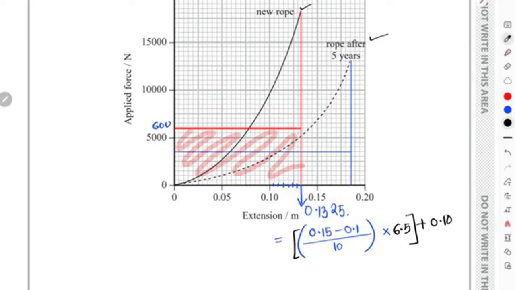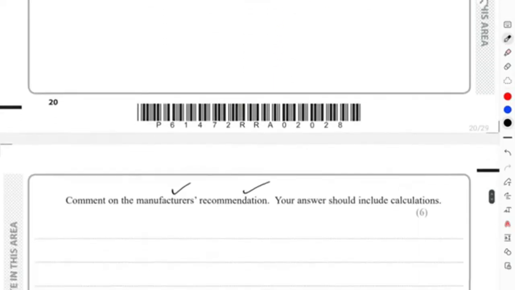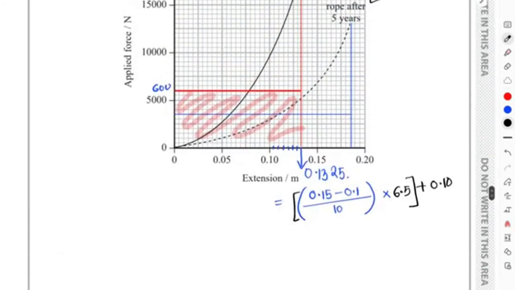So over here, the area under the graph is going to give you the energy stored, right? So we can find out the energy stored for the new wire, which is actually going to be what? 600 multiplied with 0.1325. Yeah, 600, 0.1325.